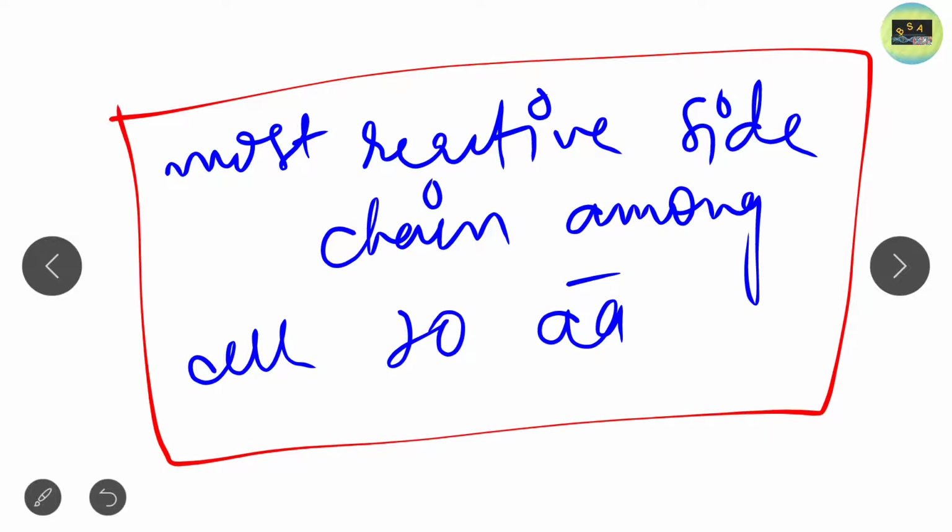The most reactive side chain among all 20 amino acids is of cysteine. Clear?